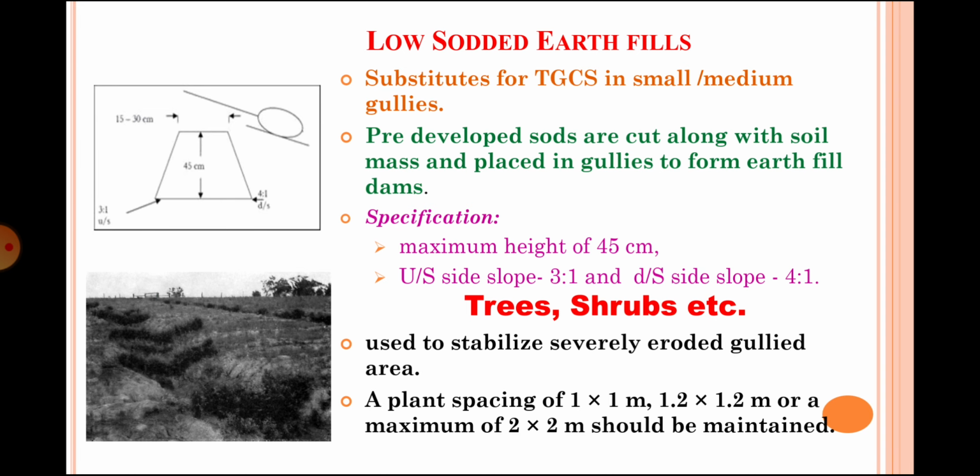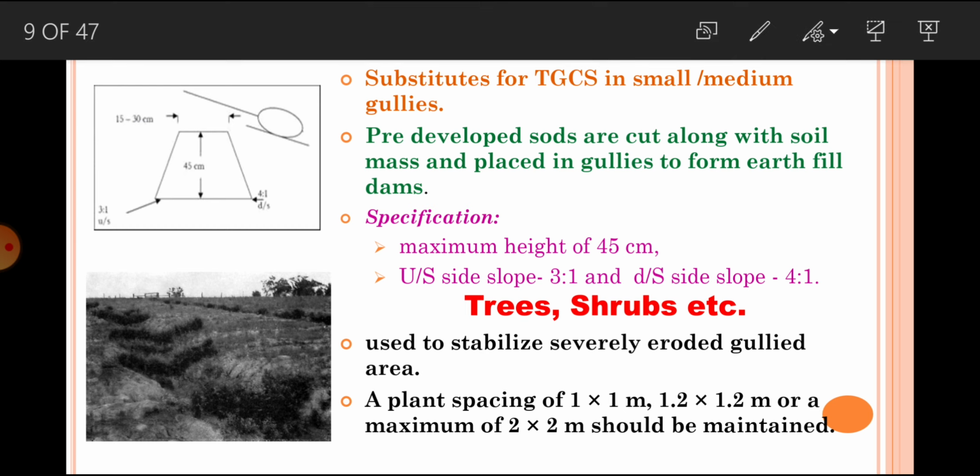Low sodded earth fill is a kind of temporary gully control structure. It's written TGCS, temporary gully control structure. In this control measure, again, already established grasses are kept into the flow of runoff, so that runoff could be restricted.